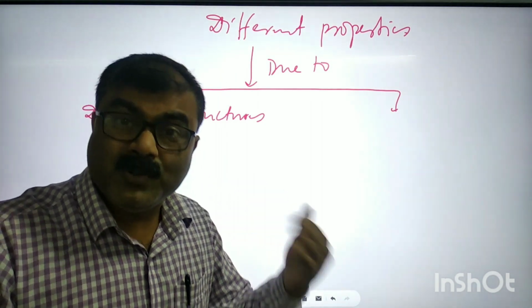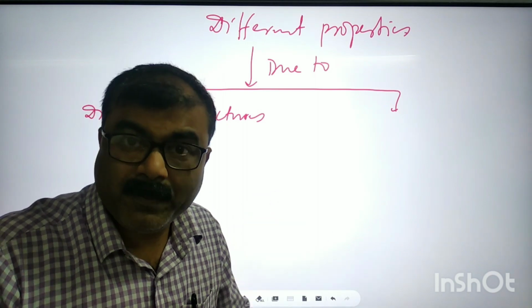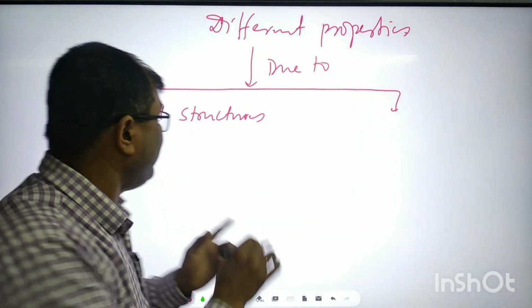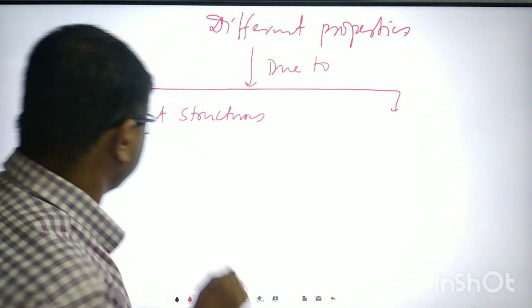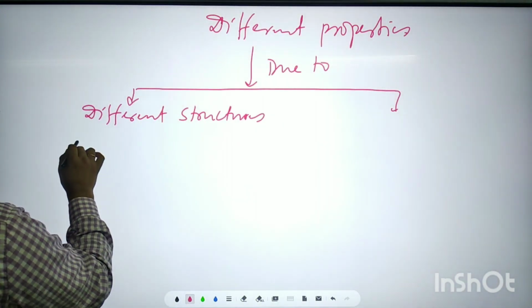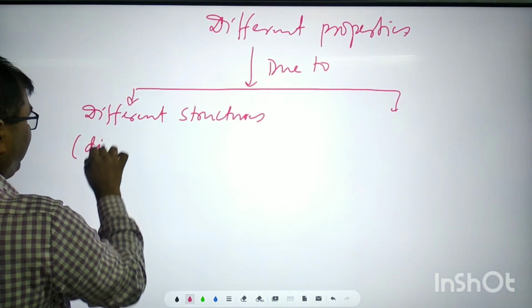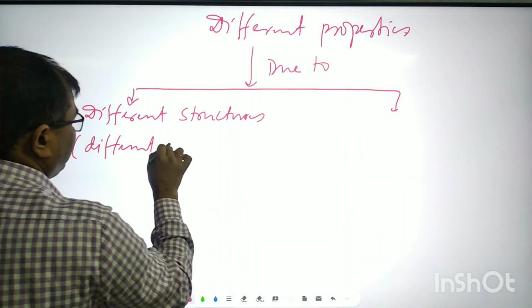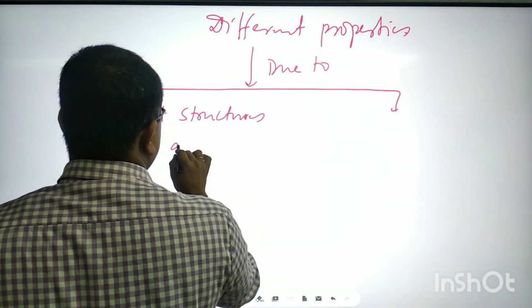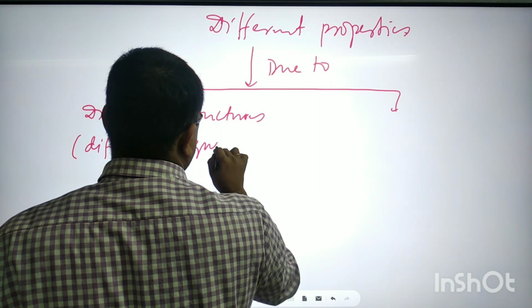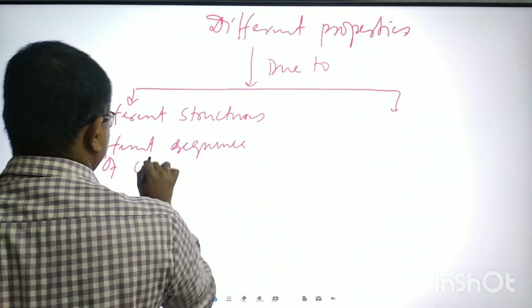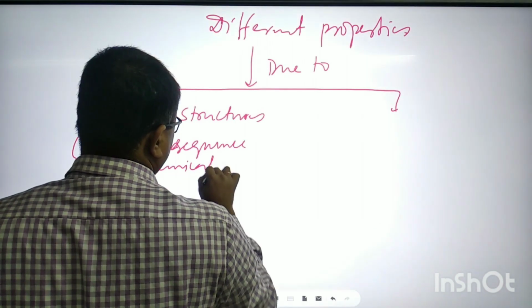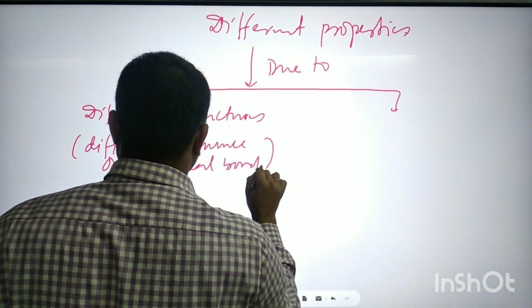That is, constitution is different. That is why structural isomers are also called constitutional isomers. Different structures, that is, different sequence of chemical bond. I will say covalent bond.